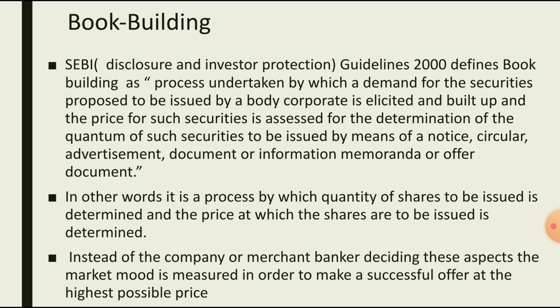That is the qualified institutional buyers like mutual funds and insurance companies. These are called qualified institutional investors. They will purchase the shares of the company in bulk. So a company going for issuing shares through book building will ask for the price. That price is called price band. They are going to ask for the price to fix for the company's shares, because the ultimate purchasers of the shares are these institutional buyers.